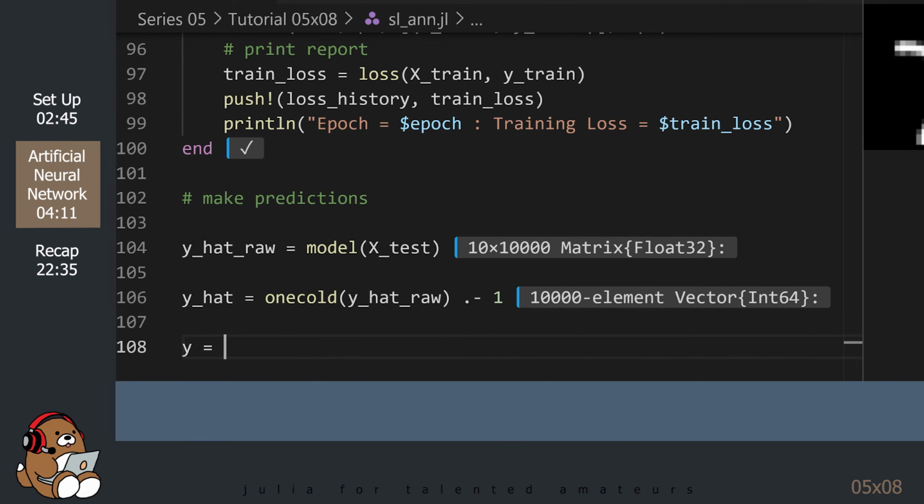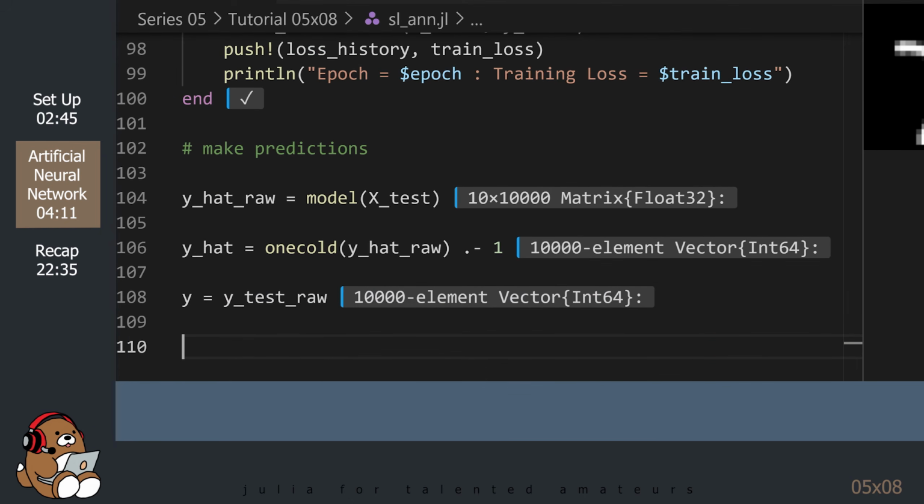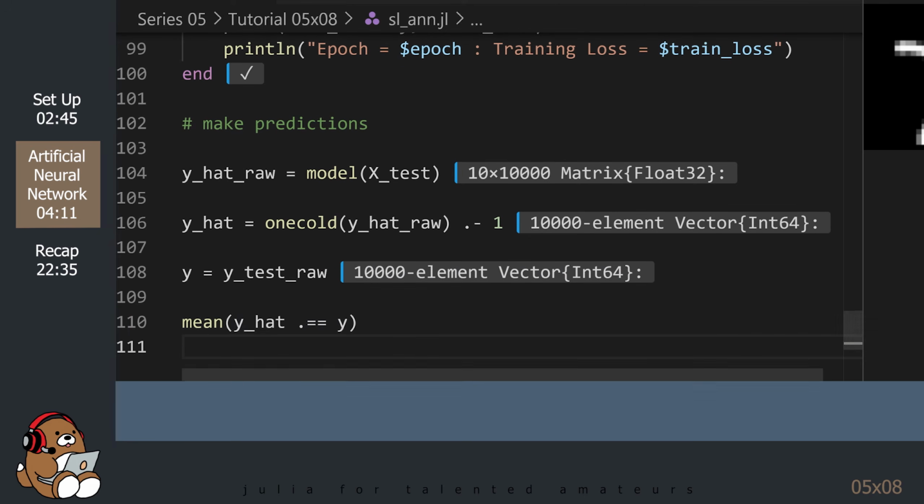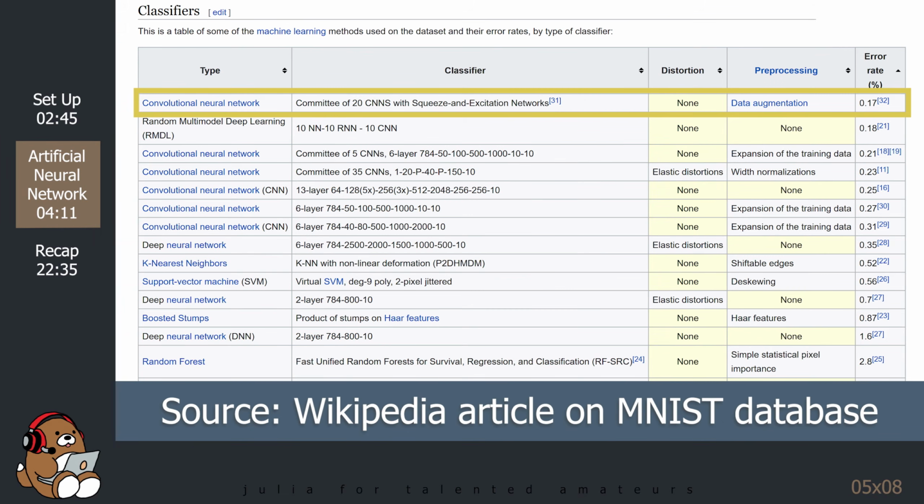Now all we need to do is compare the predicted labels with the actual labels for the test data. So our little artificial neural network model achieved an accuracy score of 96.24%, which is pretty amazing considering how difficult the challenge is. Now, before we go out and celebrate, let's take a look at the current best-in-class accuracy score.